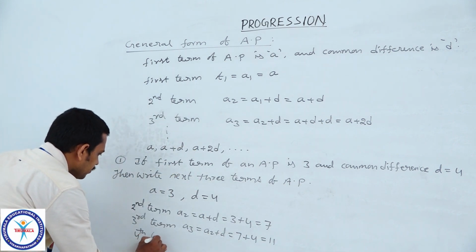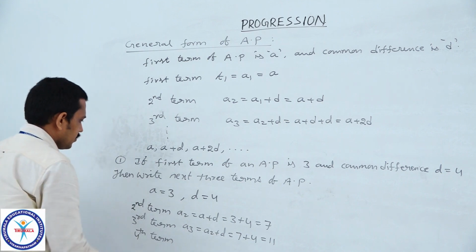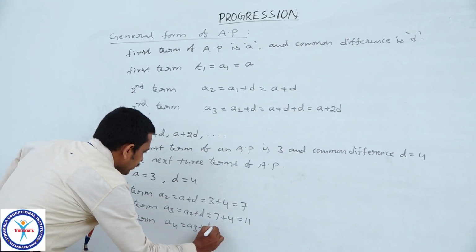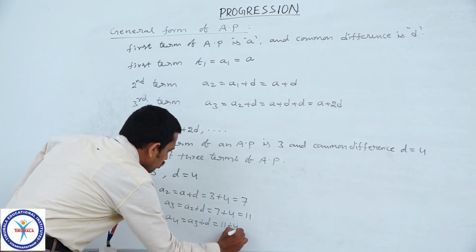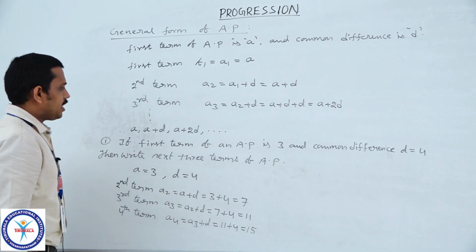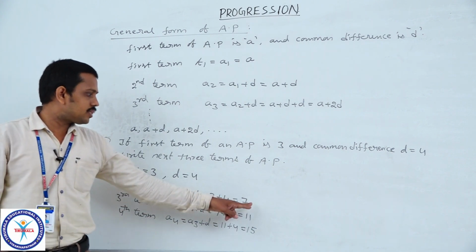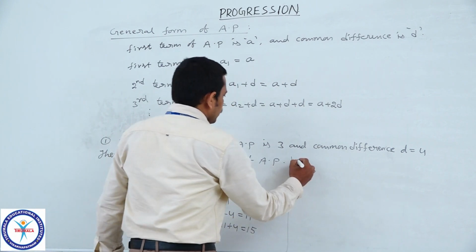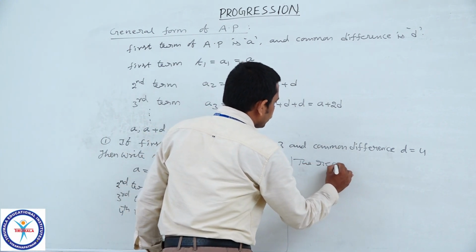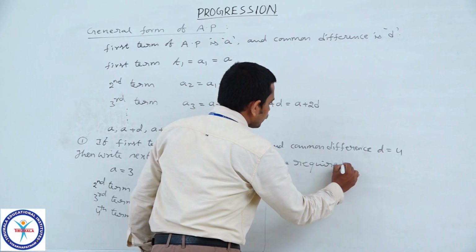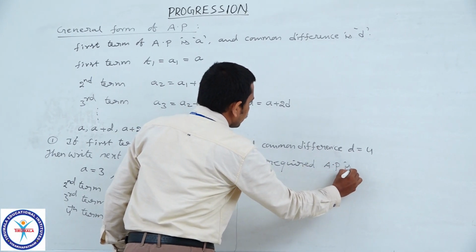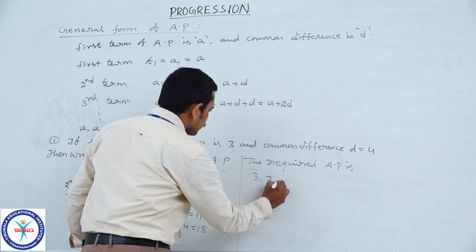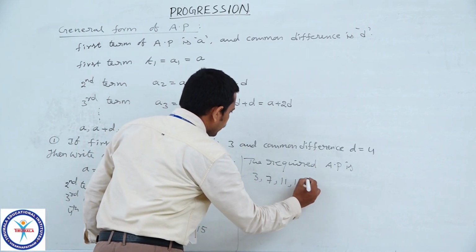Then fourth term A4 is equal to A3 plus D, which is 11 plus 4, 15. Therefore, the next three terms are 7, 11, 15. Therefore, the required AP is 3, 7, 11, 15.